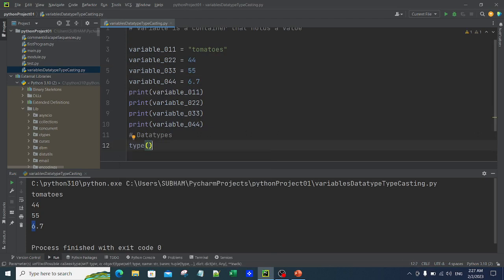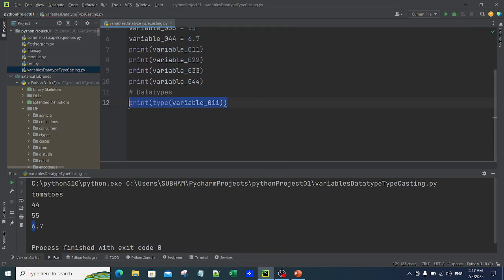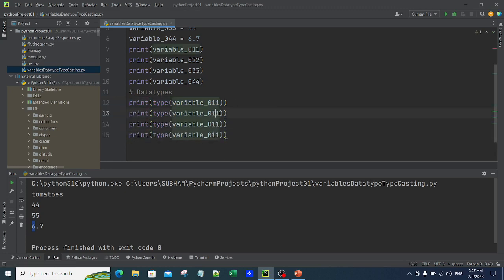Inside this type function you just put in the value, so here I'll put in the variable names. Let's say variable 001, and print me the type of it. Similarly I will print the type of all 4 values. I hope you are all practicing with me as well.